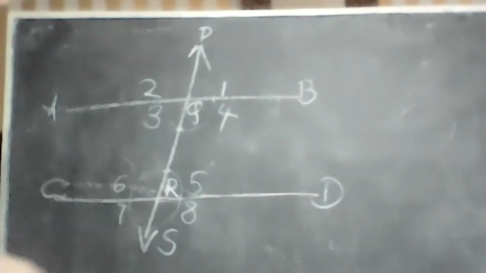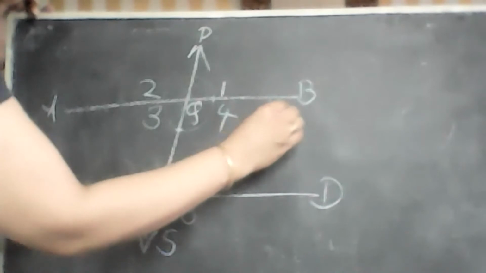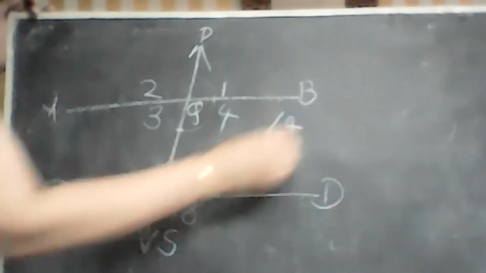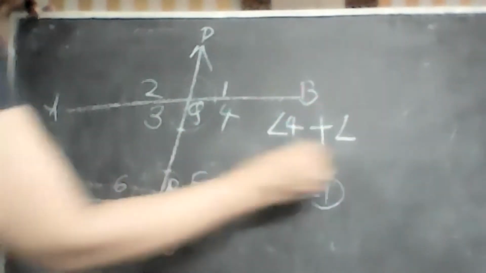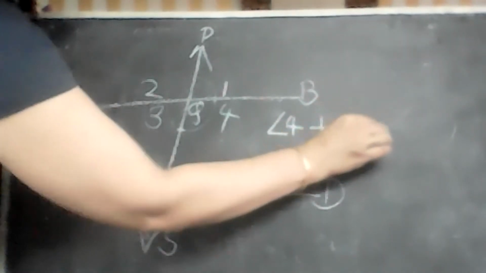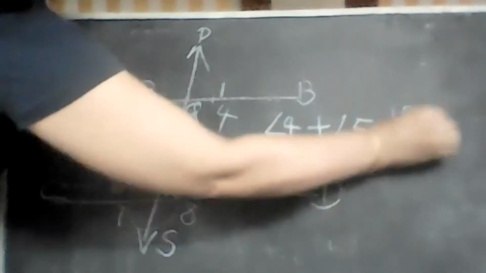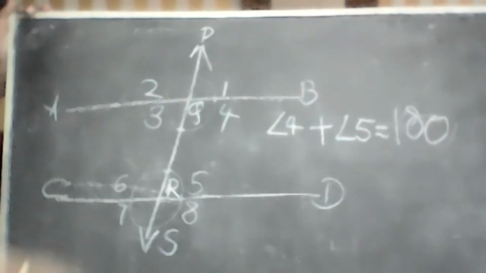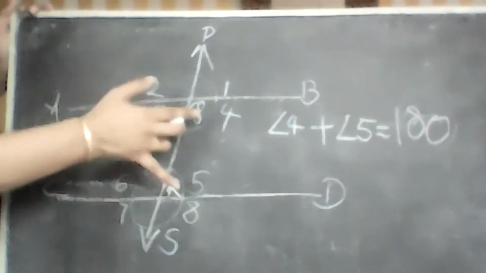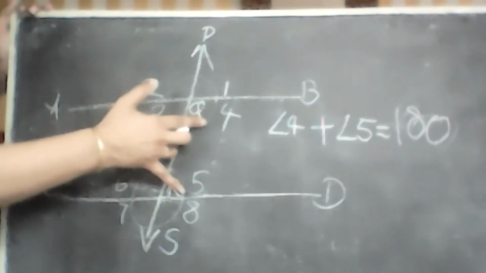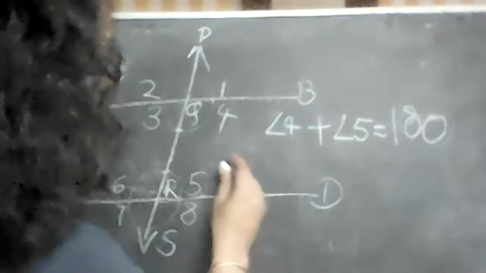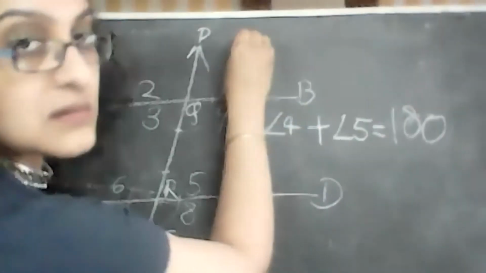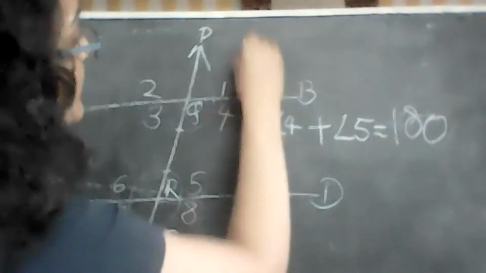Angle 4 plus angle 5 is equal to 180. Interior consecutive angles are always supplementary. Ma'am, should we write? Absolutely, yes. You have to write.